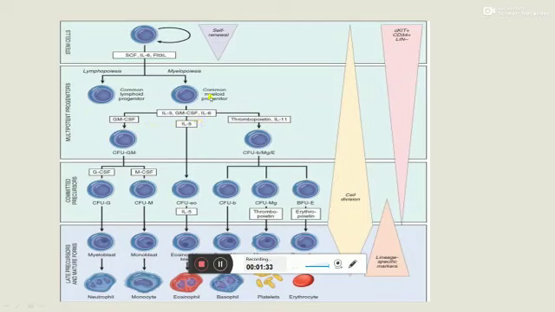The common myeloid progenitor cells are converted into colony forming unit granulocyte macrophage and colony forming unit basophil, megakaryocytes and erythrocytes, and through the action of other mediators, committed precursor cells form neutrophil, monocyte, eosinophil, basophil, platelets and erythrocytes, which are released in the blood. From common lymphoid progenitor cells, B lymphocytes, T lymphocytes and NK cells are formed.